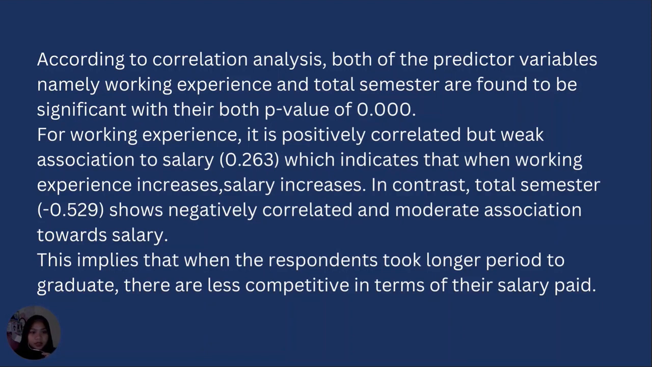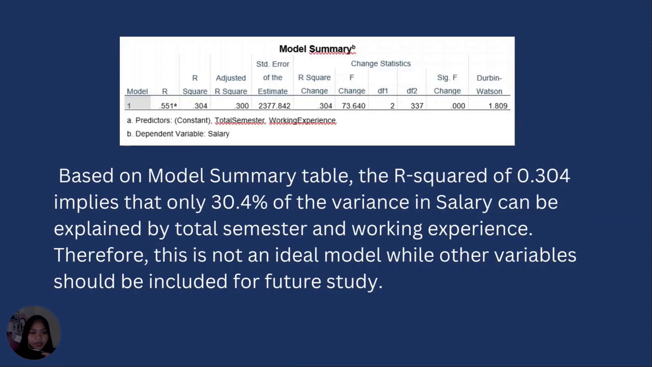This implies that when the respondents took a longer period to graduate, they are less competitive in terms of their salary paid. Based on the model summary table, the R-squared of 0.304 implies that only 30.4% of the variance in salary can be explained by total semester and working experience. Therefore, it is not an ideal model, and other variables should be included for future study.